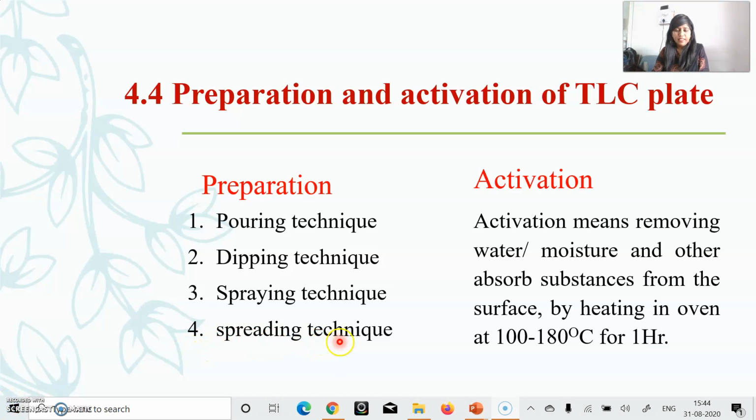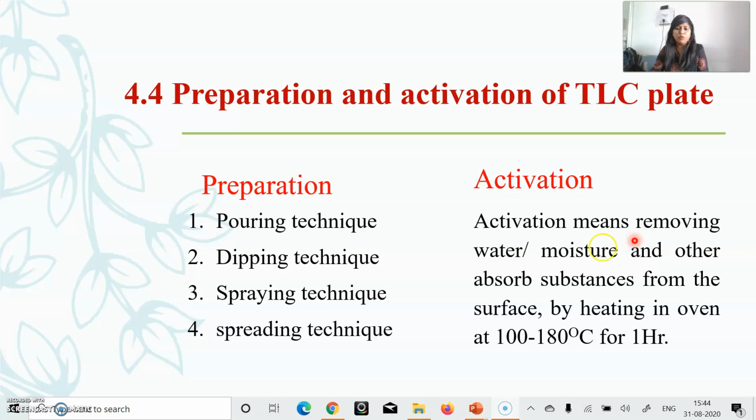In the spreading technique, the slurry is applied on a TLC plate by a specifically designed spreader, or the slurry is kept in the TLC spreader reservoir from where it is spread on a TLC plate. Usually 0.25 mm thickness of the slurry is applied for analytical purposes, and 2 mm thickness is applied for preparative analysis.